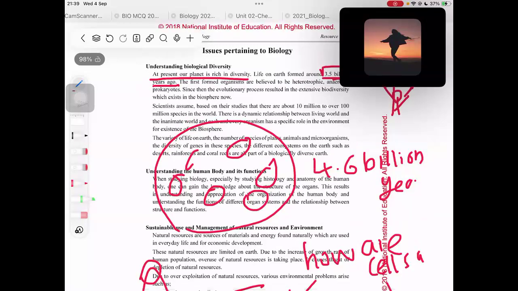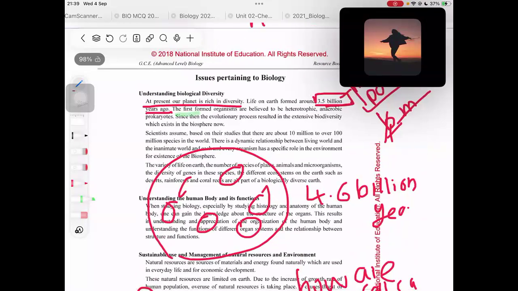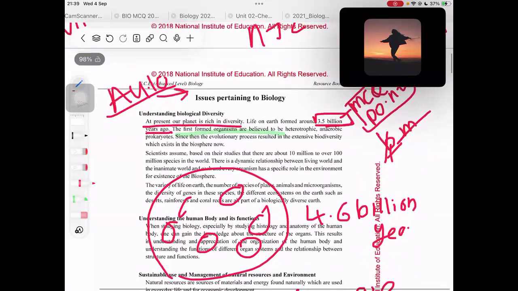Okay, let's see. The first formed organisms are believed to be heterotrophic. What do you mean by heterotrophic? Now, what do you mean by autotrophic? The word auto means it makes its food by itself, so it doesn't depend on any other organisms to get its food.